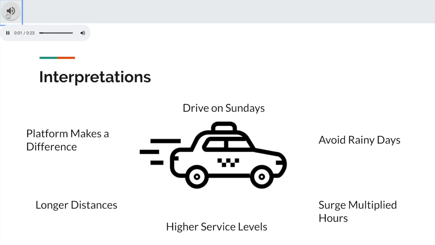Finally, looking at our interpretations, if you are an Uber driver in Boston, in order to make the most money, you should make sure you choose the right platform as they have different median prices. Try to drive on Sundays, avoid driving in the rain, make sure you're doing business in surge multiplied hours, attempt to have a vehicle that fits the higher service levels offered, and accept rides that have long distances. This combination would help ensure you get high prices for your services.